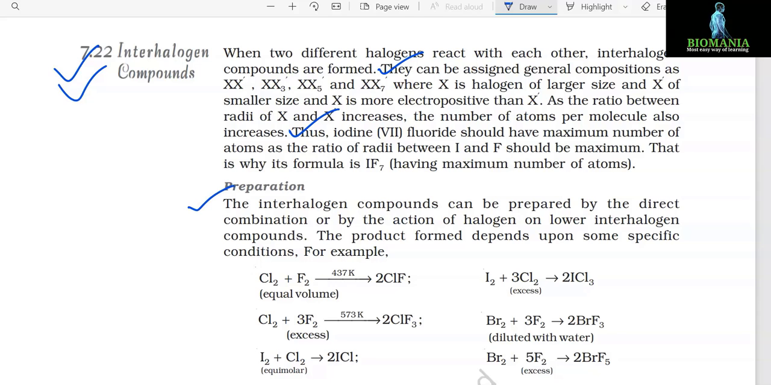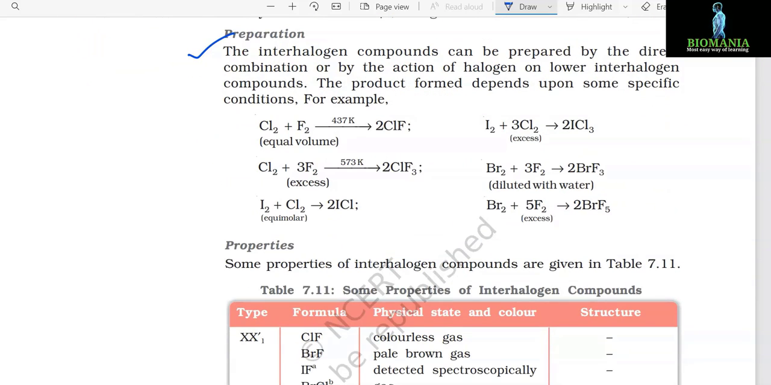Preparation. The interhalogen compounds can be prepared directly by the combination of halogens or by the action of halogen on lower interhalogen compounds. The product formed depends upon some specific conditions. For example, Cl2 + F2 at 437 Kelvin gives 2ClF. Cl2 + 3F2 at 573 Kelvin gives 2ClF3, and I2 + Cl2 gives 2ICl. I2 + 3Cl2, that is excess of Cl2, gives 2ICl3. Br2 + 3F2 gives 2BrF3, and Br2 + 5F2, in excess of F2, gives 2BrF5.